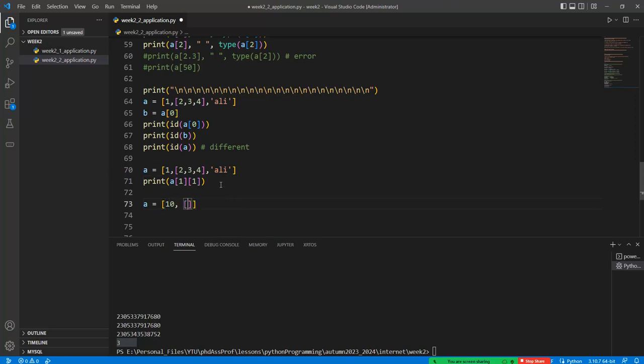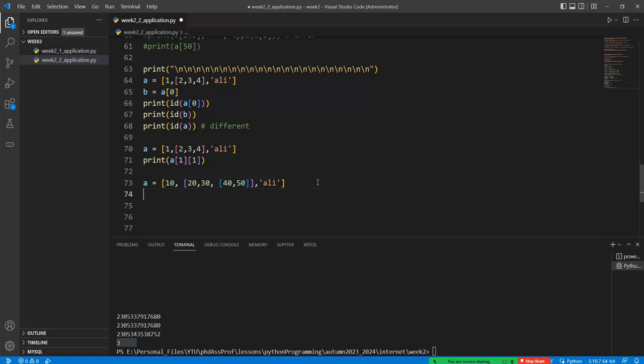10, and we have another list in here, 20, 40, 50. If I want to print the 40 value, we have 0 in this one, 1 in this one, so index 1, 0, 1, 2, and we should give another bracket like this one, and so we can reach the 40 value in here.